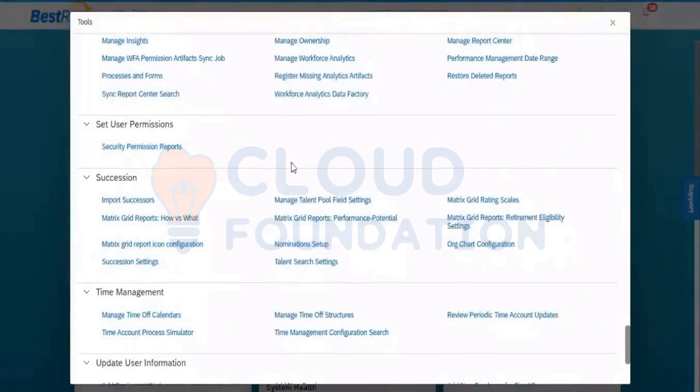Now you can see set user permission. There are no permissions here. Can you see? Now this is a new member in your team, and this person does not have any permission. Now how will we give the permissions to this new member? That I will show you. If you are a super admin and you have access to all the 5 configuration tools, I will show you how you give the permissions.